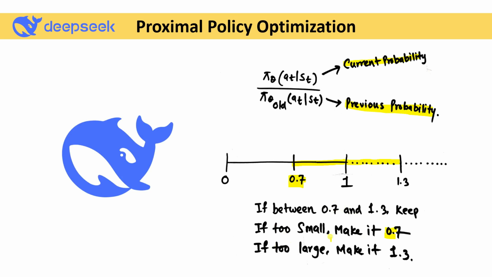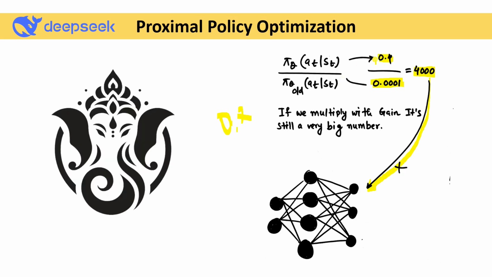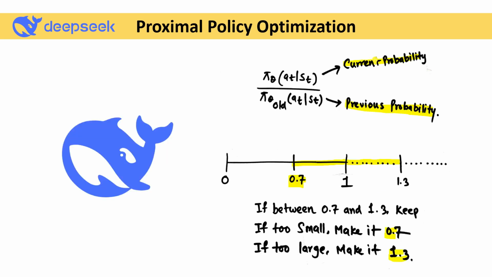If it is too large, make it 1.3, because in this case we could also get one very large value, and we cannot put it inside our value neural network. So that's why clipping comes into the picture. This is called clipping.